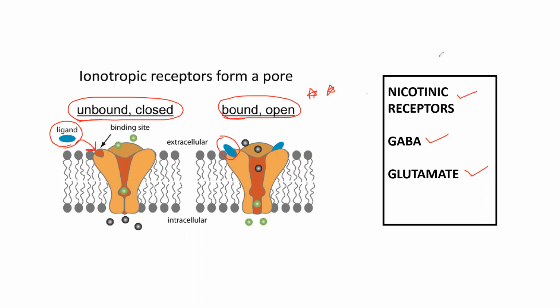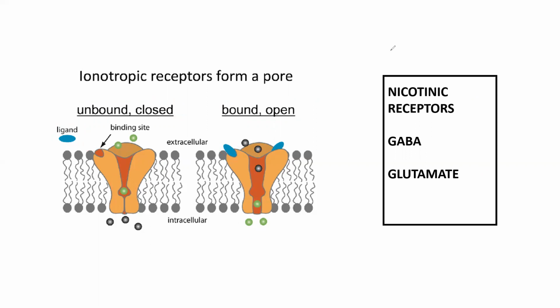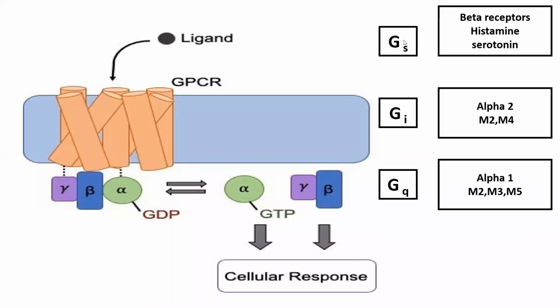That is what here is unbound. Unbound is ligand is not binding here and it is a closed state. This is closed here. See here, it is opened. So all the ions will flow from extracellular to intracellular, and it will cause depolarization and show all the biological responses. That is what inotropic receptor means. Is that fine? So what are the examples of inotropic receptor? Nicotinic, GABA, and glutamate.